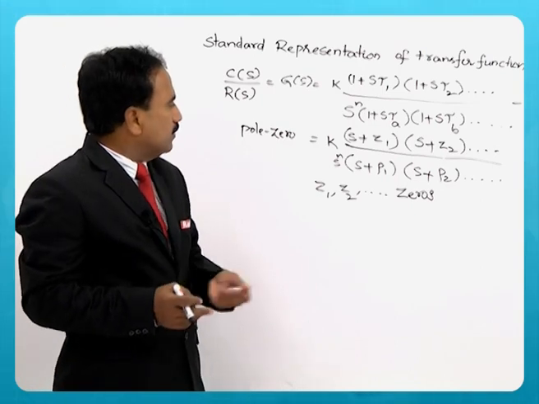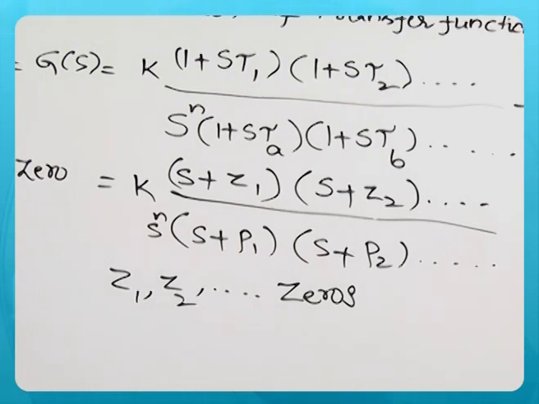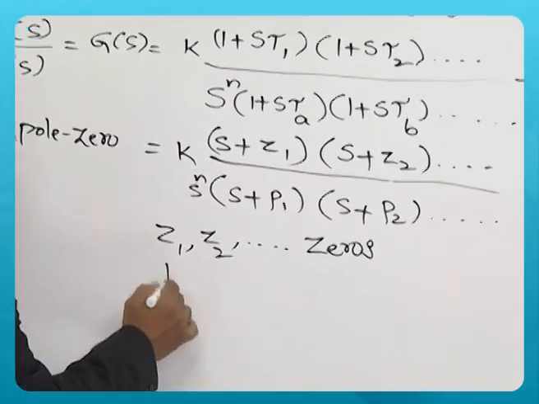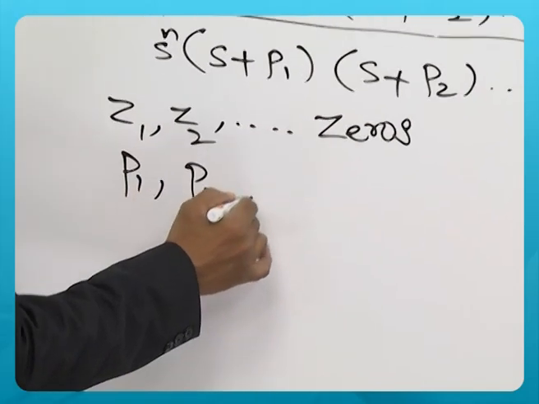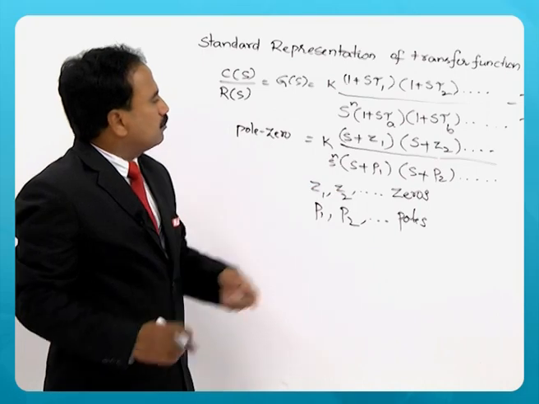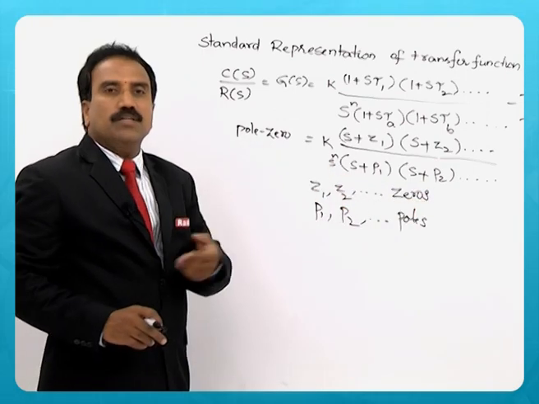And p1, p2, etc., are called poles, because at s is equal to minus p1, minus p2, the function becomes infinite.